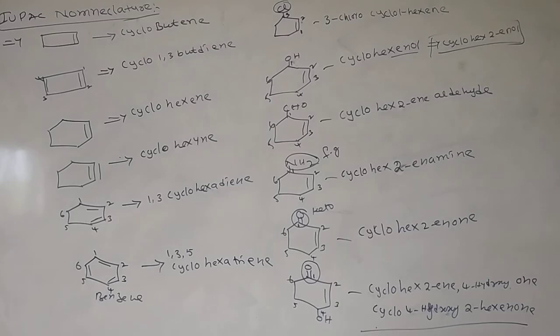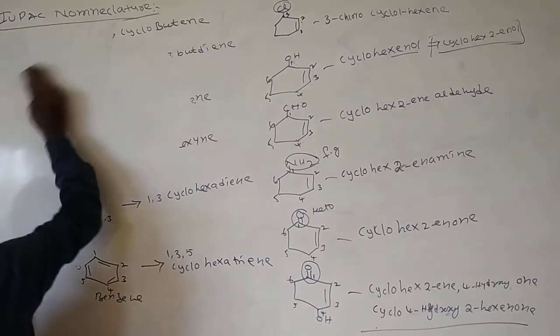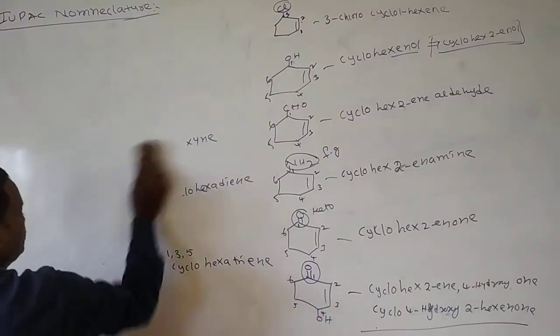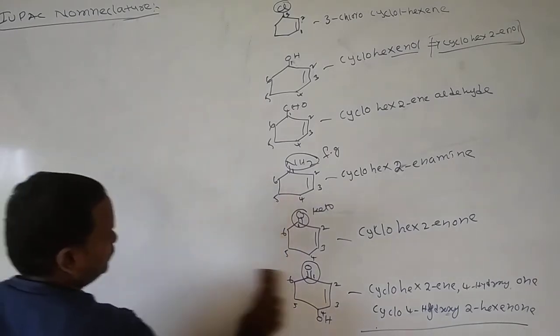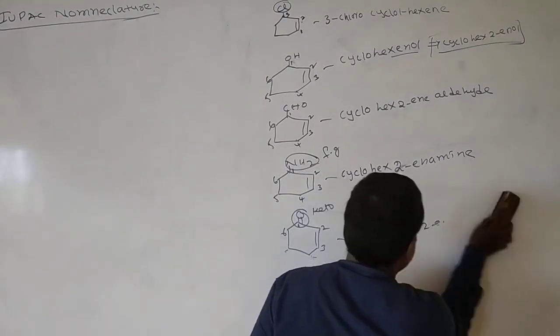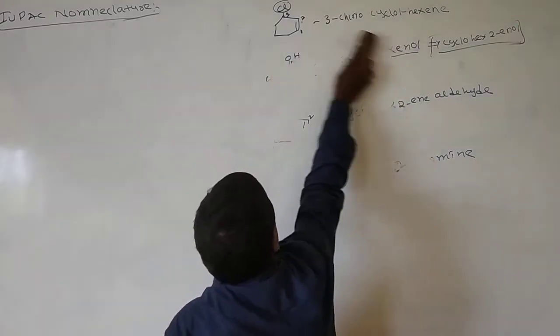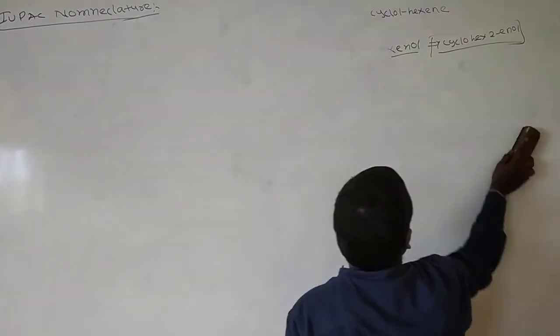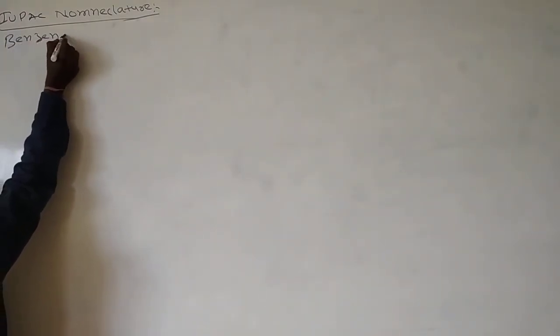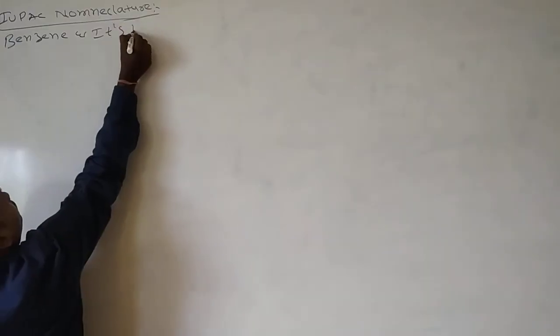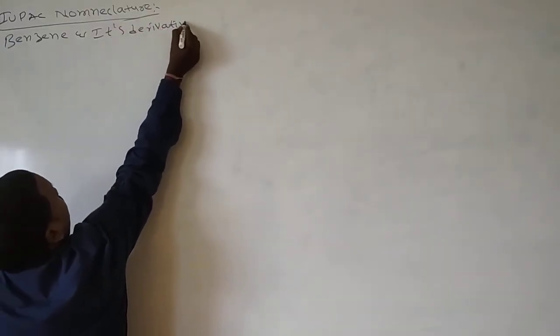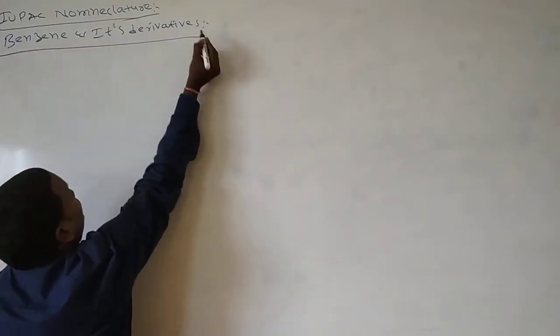In continuation, we'll see the IUPAC nomenclature of benzene and its derivatives.